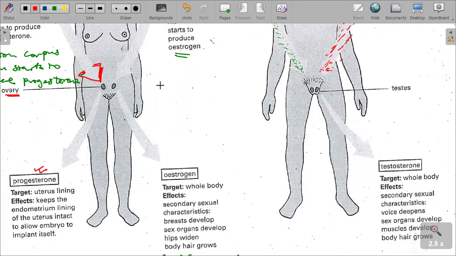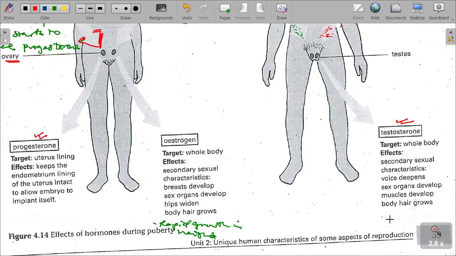Testosterone targets the whole body. Testosterone is produced from the testicles, or the testes, and then it also targets the whole body, responsible for secondary characteristics development, which are such as what? Deepening of the voice, that is to become hoarse, and then sex organs develop also.